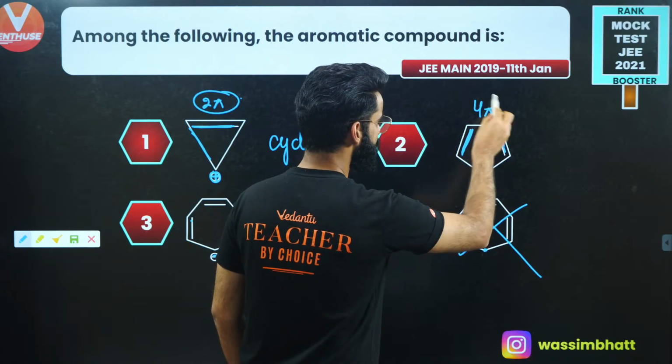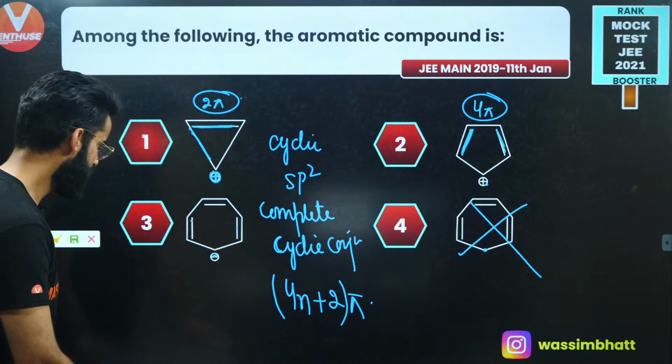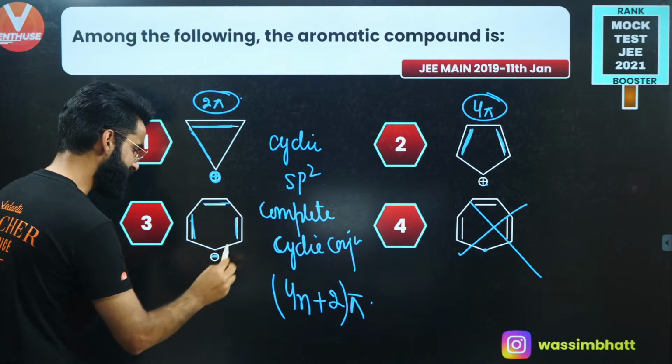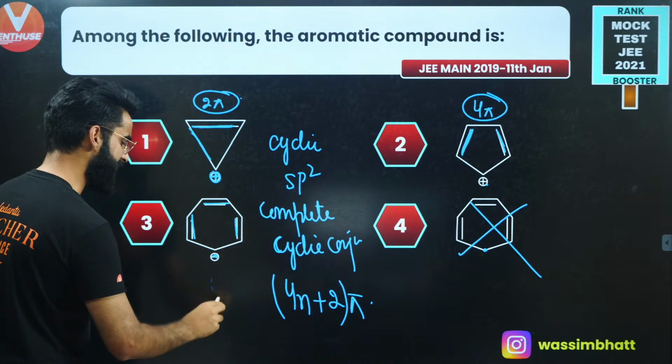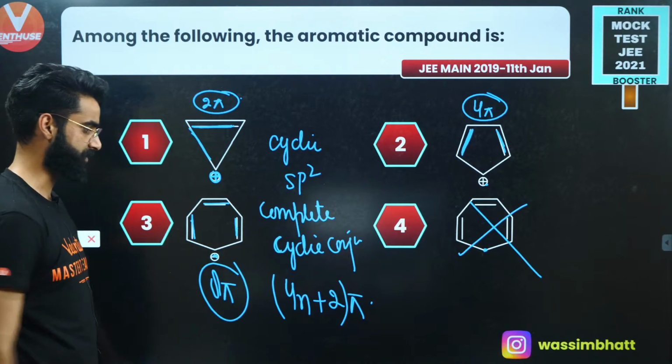You have got 4 pi electrons involved in the complete cyclic conjugation. Over here, you have got 2, 4, 6, and this negative charge, which I am taking as the lone pair. So 2, 4, 6, 8. You have got 8 pi electrons involved in the cyclic conjugation, right?